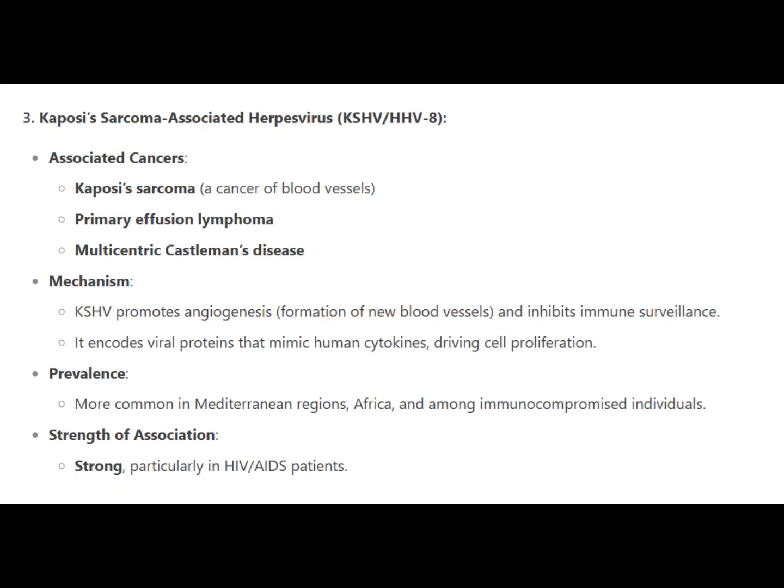3. Kaposi's sarcoma-associated herpesvirus, KSHV-HHV8. Associated cancers: Kaposi's sarcoma, a cancer of blood vessels, primary effusion lymphoma, multicentric Castleman's disease. Mechanism: KSHV promotes angiogenesis, formation of new blood vessels, and inhibits immune surveillance. It encodes viral proteins that mimic human cytokines, driving cell proliferation. Prevalence: more common in Mediterranean regions, Africa, and among immunocompromised individuals. Strength of association: strong, particularly in HIV, AIDS patients.